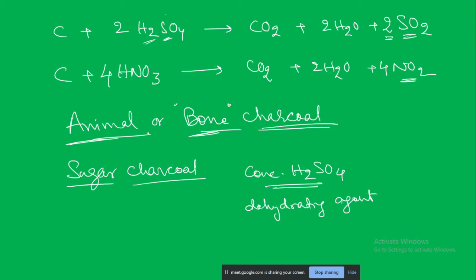So basically when we are heating in the absence of oxygen, what we are trying to do is remove all that water content, make it very dry, get rid of all the volatile matter. The same thing we are doing with concentrated H2SO4, removing it without heating. Sugar here is nothing but, say, glucose, C6H12O6. Other than carbon, only hydrogen and oxygen are there. So if you use concentrated sulfuric acid, you will be removing this water component, right? So what will be left is mainly excellent pure quality carbon.